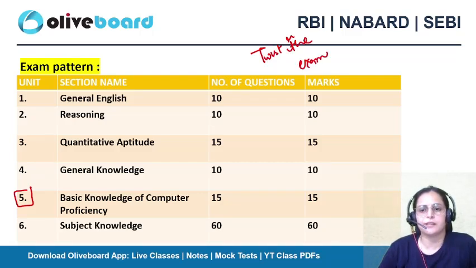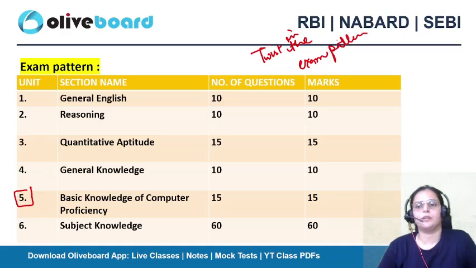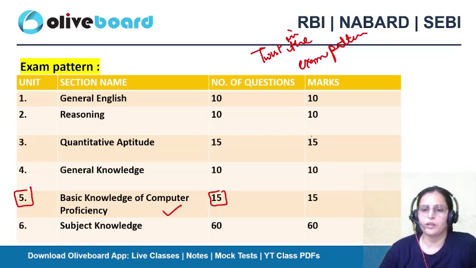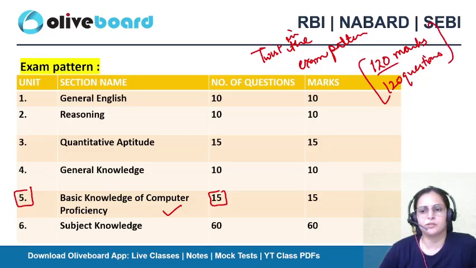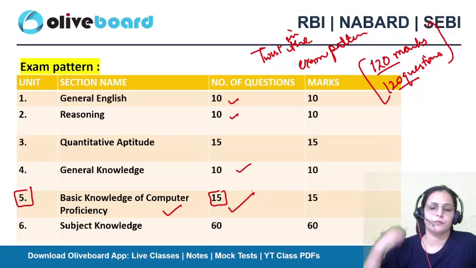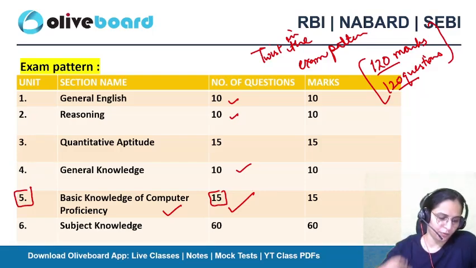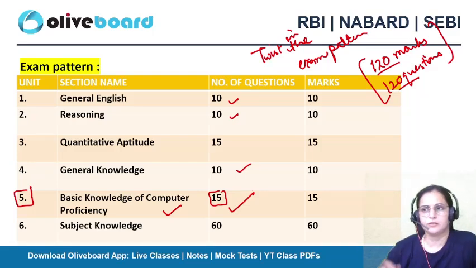There will be one portion that is basic knowledge of computer proficiency, and there are nearly 15 questions from this portion. The overall paper will be of 120 marks, with 120 questions in it. By reducing the number of questions from these three sets, we have to cover 15 questions from the basic knowledge of computer.